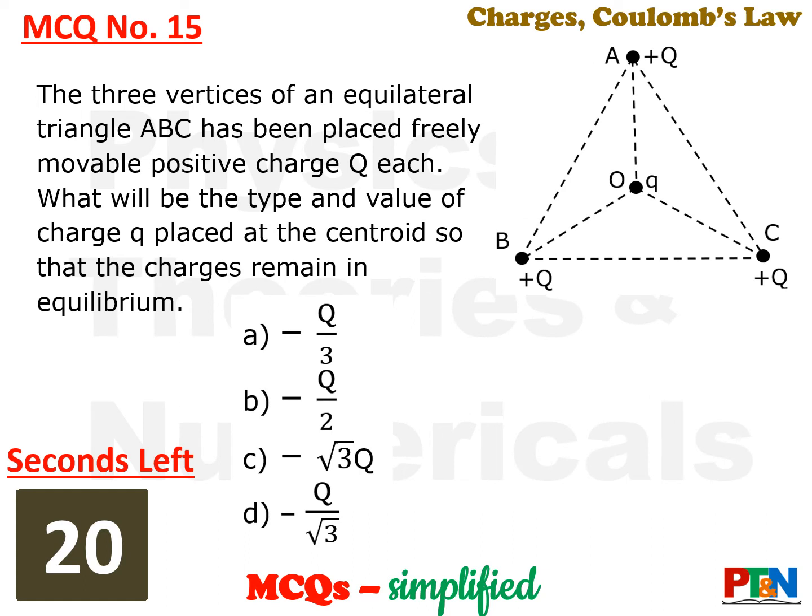Now you need to calculate the value of small q. Here QA, QB, QC are the same, all of them are Q. Now what value of small q in terms of capital Q will make the system stable? You have 20 seconds. Your time starts now. You may require more time here. Do pause the video, take your time, do the calculation, and come back to the video.